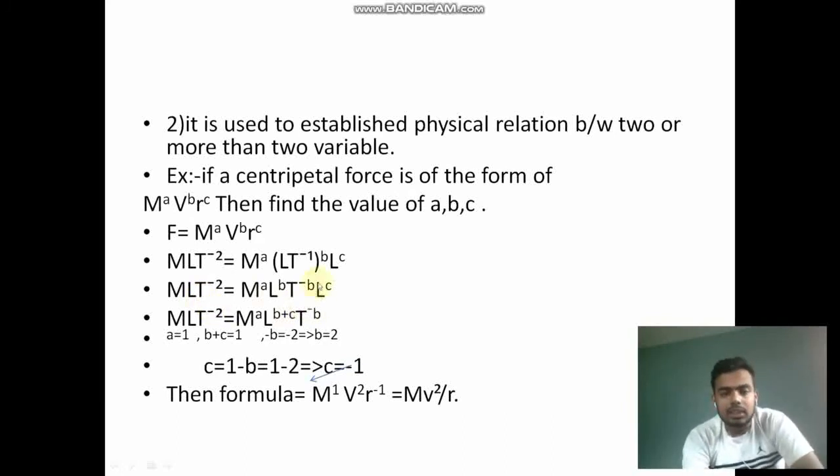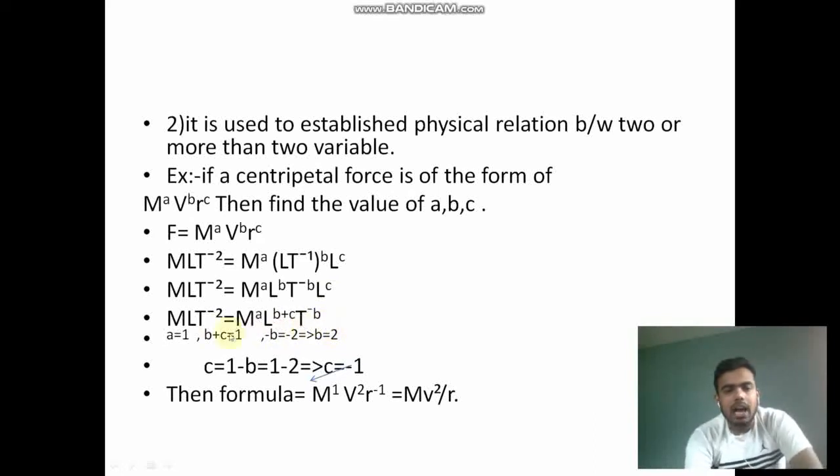And as you know, in exponentials, a to the power b times a to the power c is a to the power b plus c.